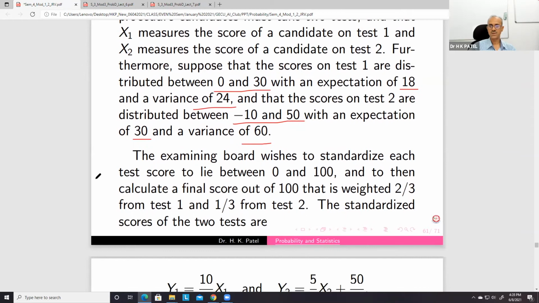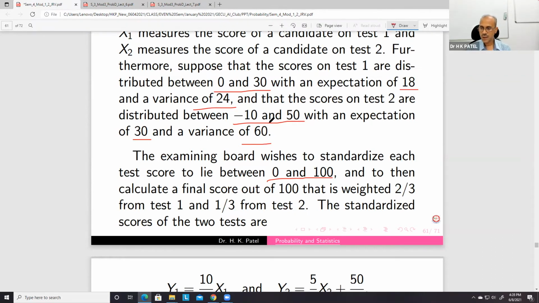Now what does the examination board want? The examining board wishes to standardize each test score to lie between 0 and 100. We have done this type of thing previously, in this lecture only. The first one is 0 to 30, so I think no need to standardize, or even then we can standardize, no problem.